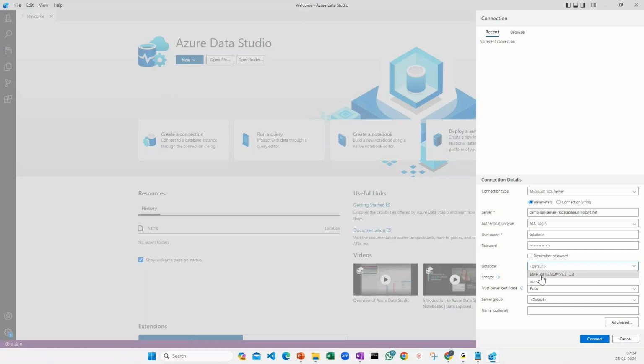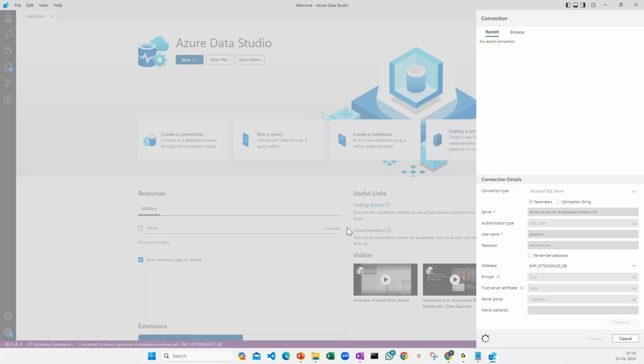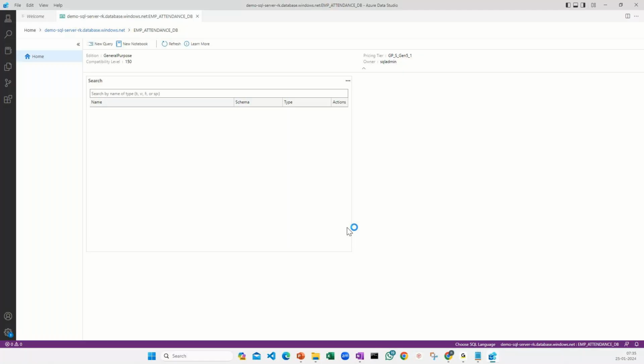So I am selecting the employee table, encryption and everything is fine, and I'm just going to connect to this one. Now why is it allowing me to connect? Because I have logged in from my local system and I have allowed it to connect to this database. This is my database connection which I have done using my local system.